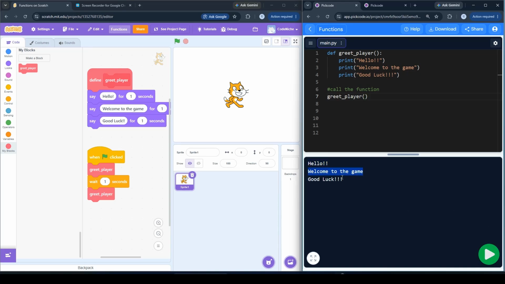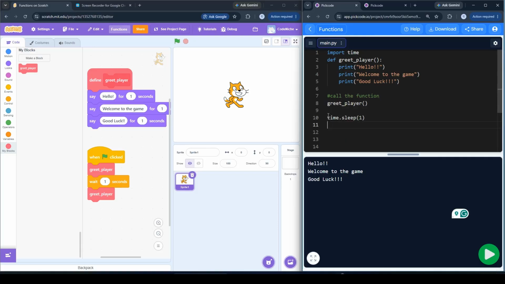And again, if I want to call the same function without rewriting these 4 lines of code, I can do the same thing. But before that, I will have to import a library, which is the time module. And then I need to use time.sleep, 1 second, followed by greet_player. And let's hit run. After some time, voila, it is done. So this is how you can declare a function in Scratch using the My Blocks section, as well as in Python using the def keyword.